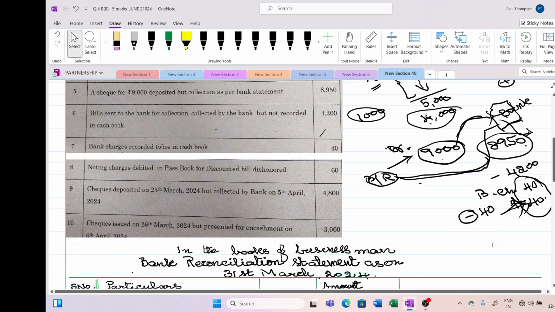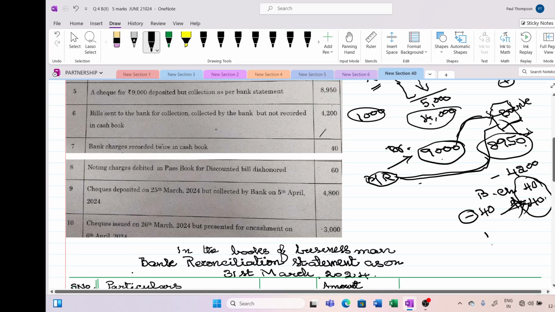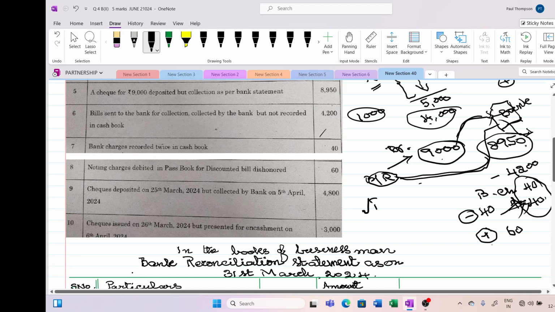Now moving on to the eighth item. Noting charges debited in the passbook. It means the moment they are debiting, they are increasing the overdraft. So the overdraft is increased by 60 rupees. Check deposited on 25th March but not yet collected by the bank. The moment I write on the debit side, the receipt side, check deposited, I am reducing my overdraft.